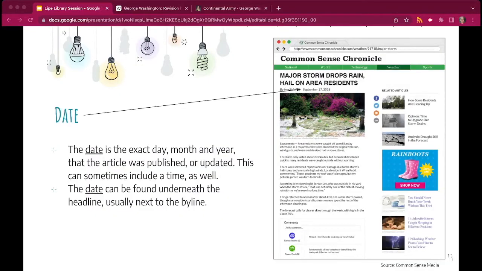The date is going to be the exact day, month, and year that the article was published, or even updated, and it can usually be found underneath the headline. That can usually be a good indication of how recent the article was written, but be very careful. I've seen fake articles created where every time you click on it, no matter the day, it always showed the current date, and so it was created that way to deceive you.